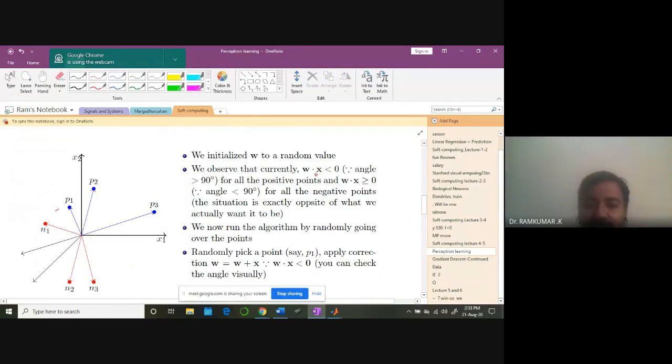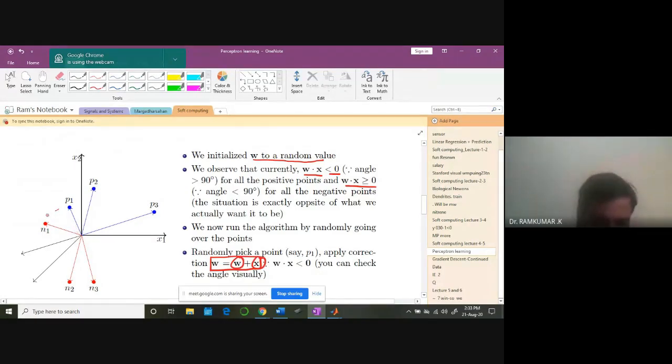What is this idea? We initialize W to a random value. We observe that currently W dot X is less than 0. But what we want is W dot X to be greater than 0 for the positive points P1, P2, P3. These are all negative points, N1, N2, N3. So we run an algorithm of adding some more factor: W is equal to the original W plus X. When I do that, it gets shifted.